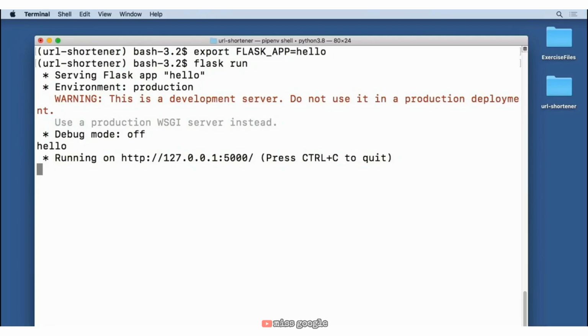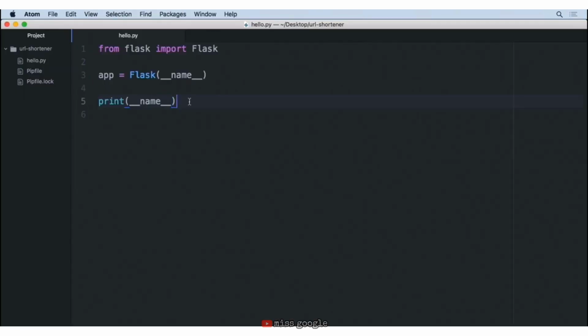And you'll notice down below, it printed out hello, which was that __name__. Okay. So now that we see that that's working, let's go ahead and move back to our code. And once we're there, we can get rid of this print statement. This was just to help you understand more of what that variable was and how it creates that Flask app.